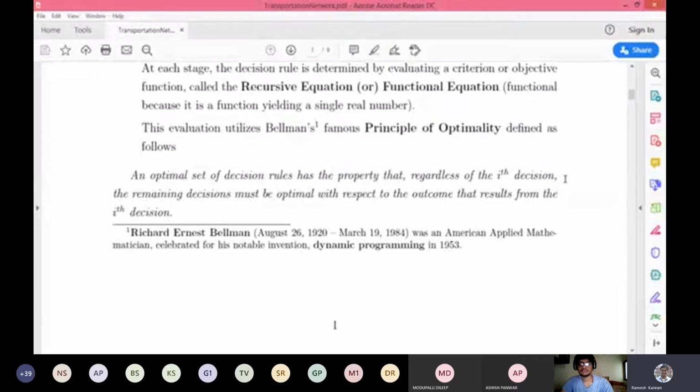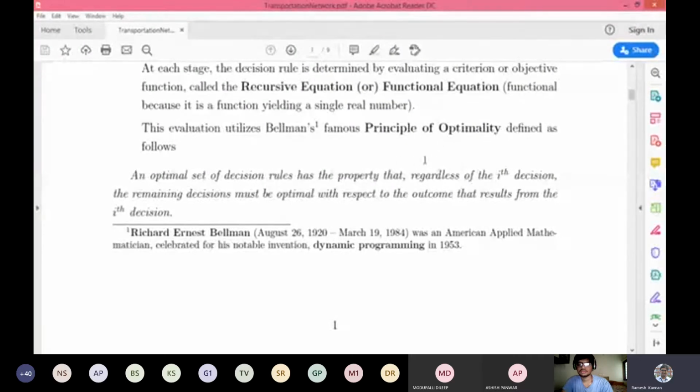Without making any of the optimal decisions, say for example you don't prepare for the exam at all, or you don't have any materials to read or understand, then you may not get an S grade. You may pass or you may not pass, but you certainly are not going to get an S grade because you have not made the optimal decisions. So that is what it means by the principle of optimality.